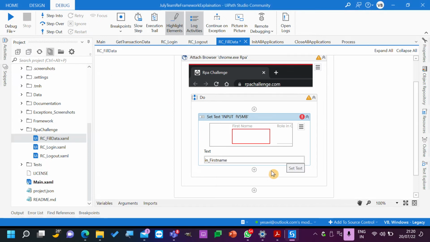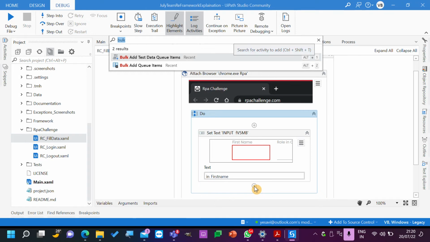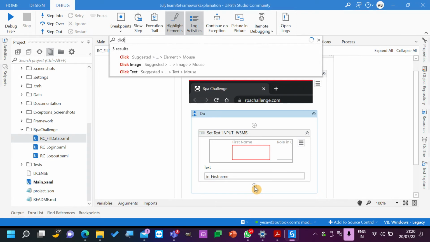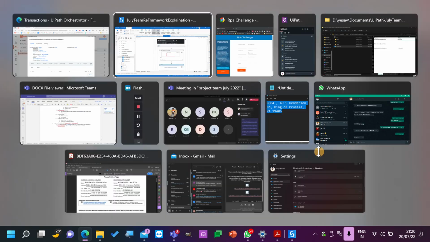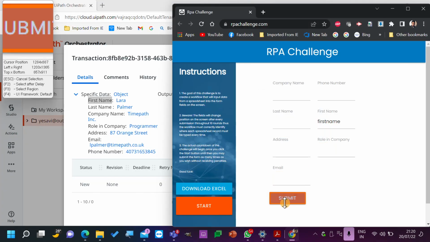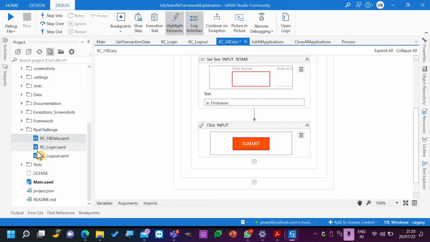One thing that's not happening is, after completing all the items, it should click on the button, right? Click on submit. So I will add this click here, submit. So it will add first name and it will click on submit. Let's close, save it, and then see.